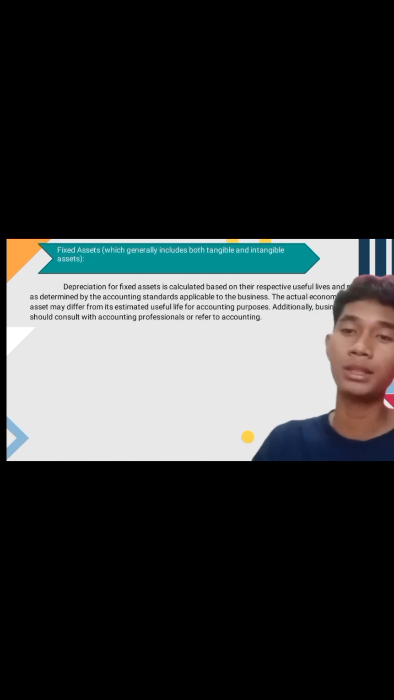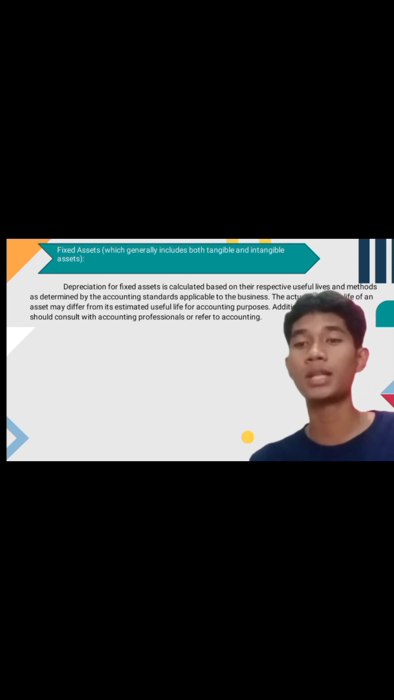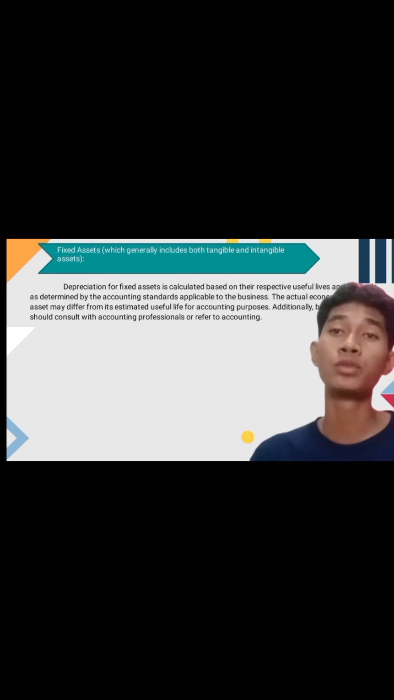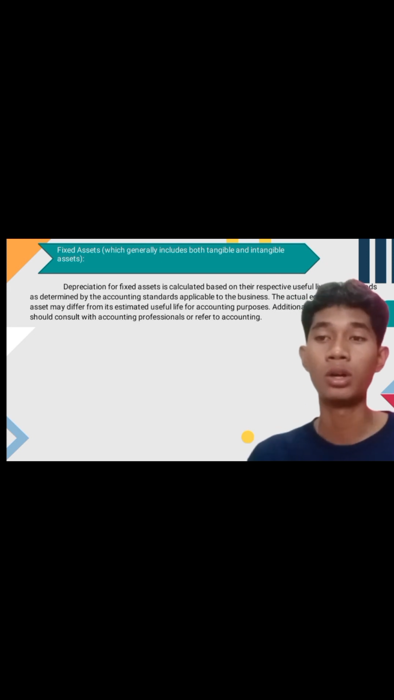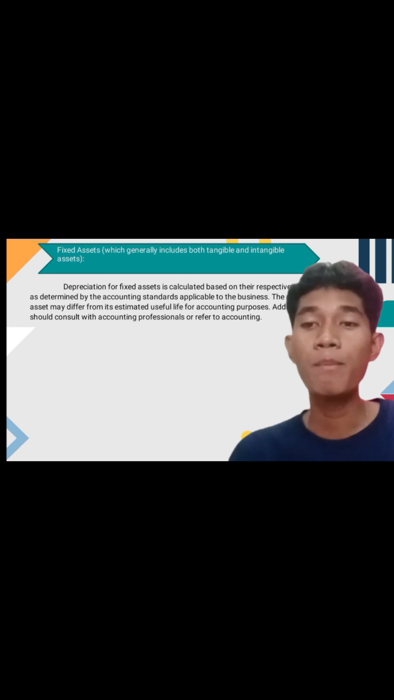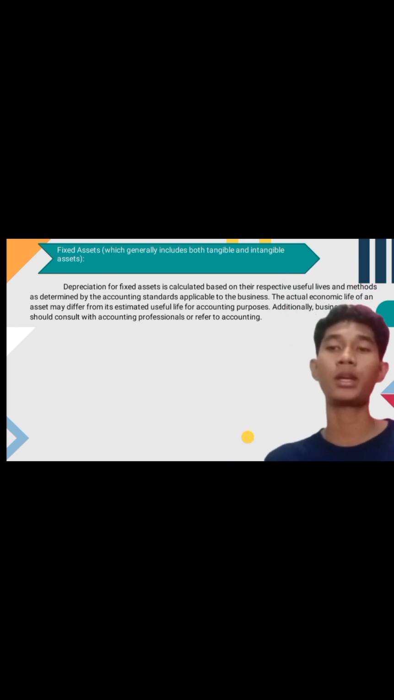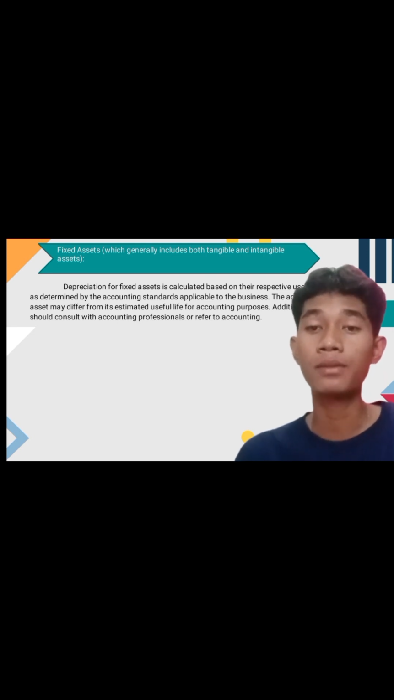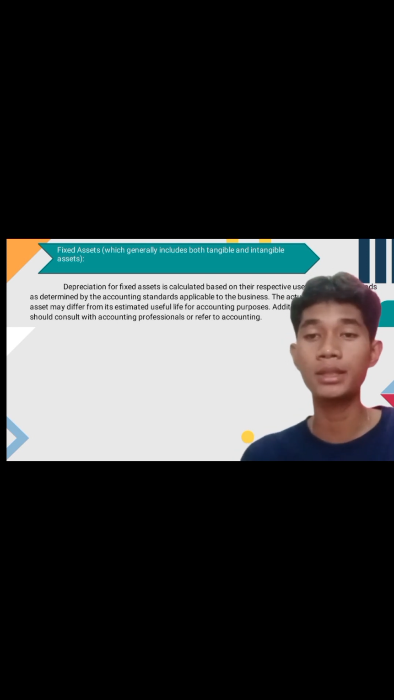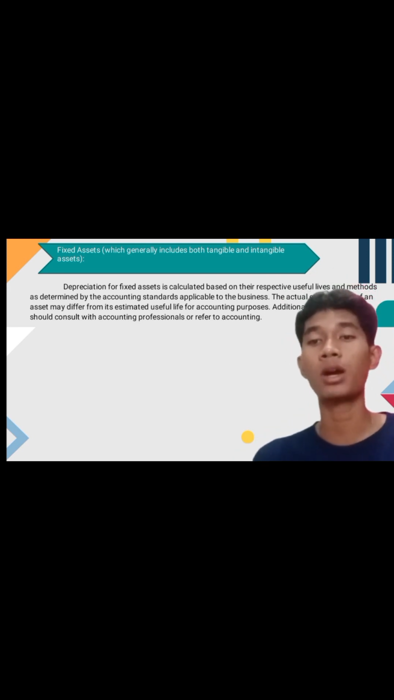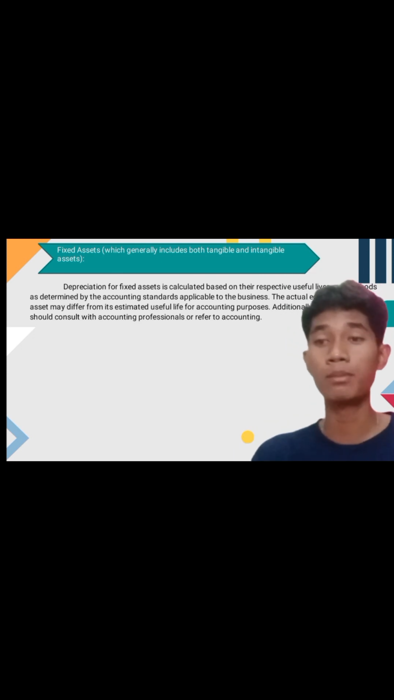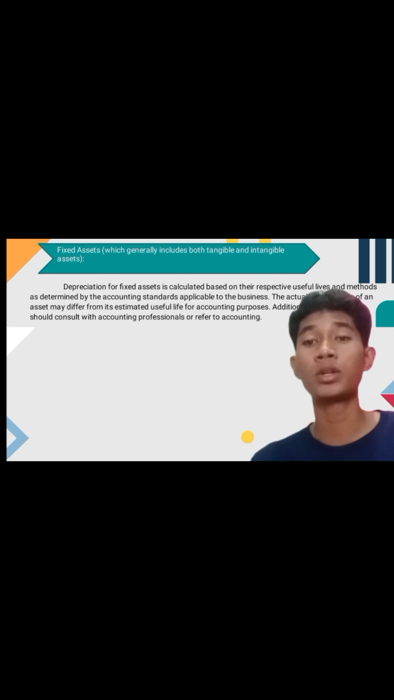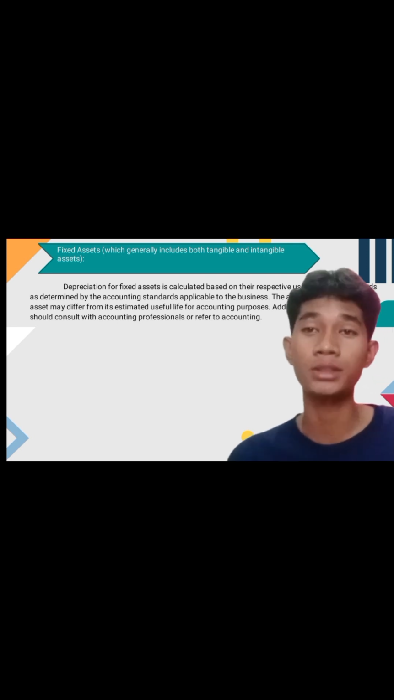Depreciation for fixed asset is calculated based on the time expensed, useful life, and methods as determined by the accounting standard applicable to the business. The actual economic life of an asset may differ from estimated useful life for accounting purposes. Additionally, business should consult with accounting professional or refer to accounting.